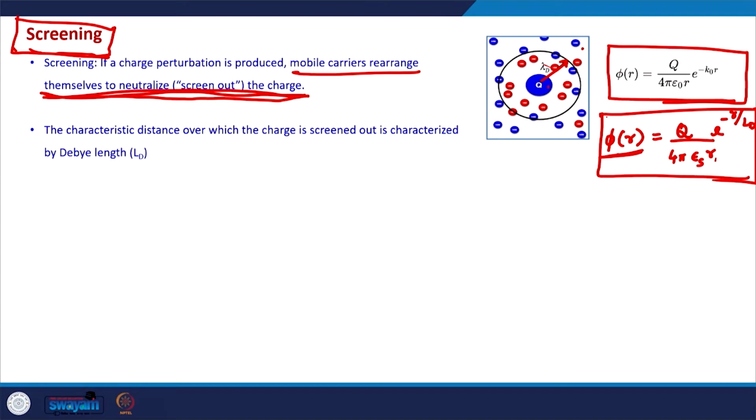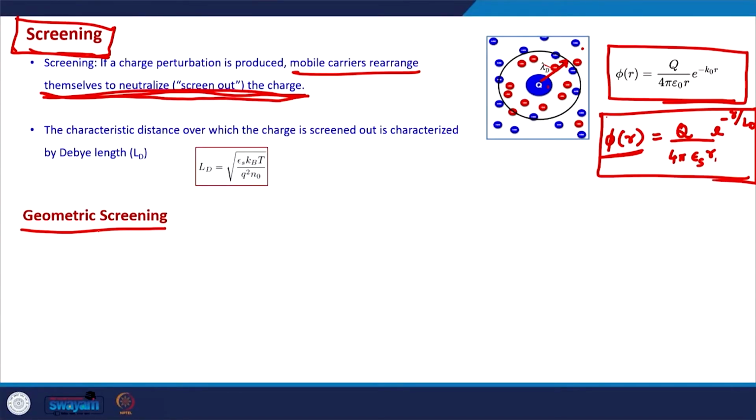this is true for a charge perturbation, but it is also true for any electric field that is applied to a material. When we apply an electric field in a material, and if the material has mobile charge carriers, then the mobile charge carriers reorganize in such a way that the electric field lines are terminated up to a certain distance. That is the technique that we use in order to neutralize the bad effects of the 2D electrostatics, and this technique is known as geometric screening.